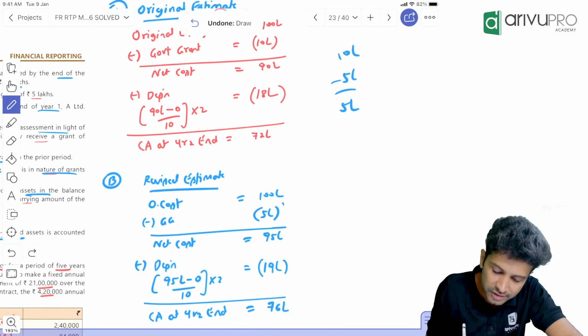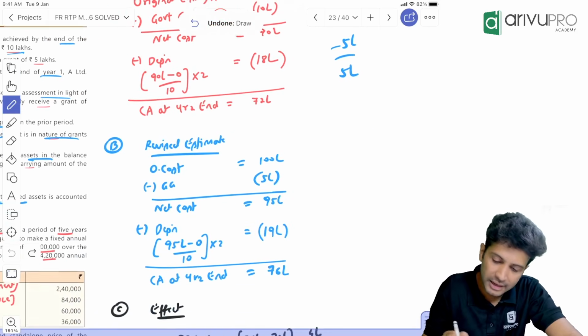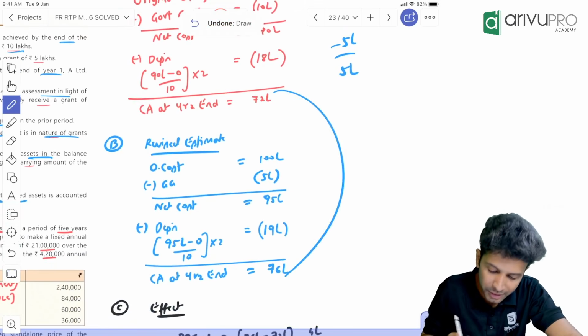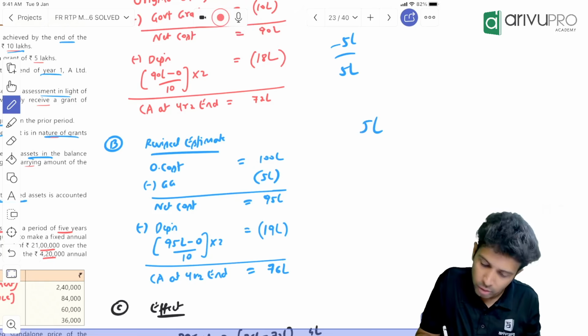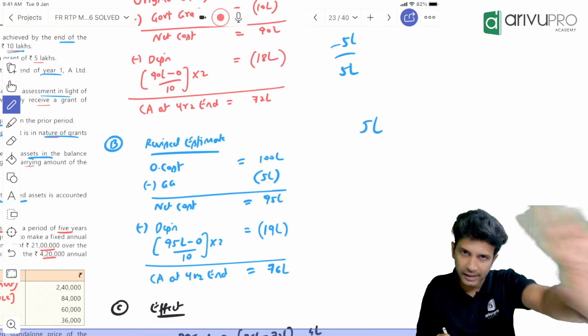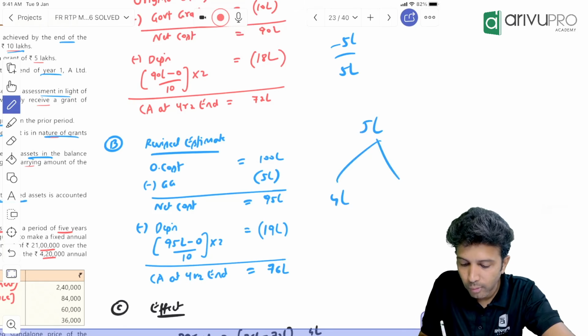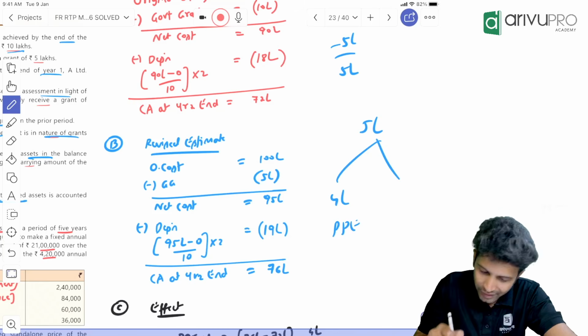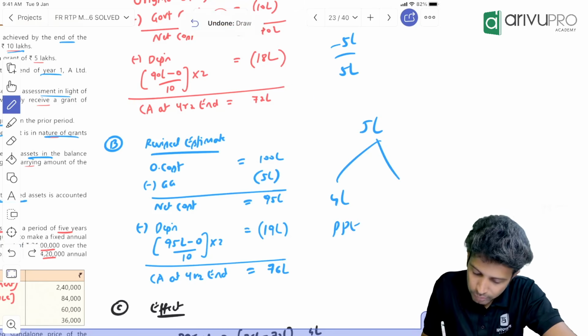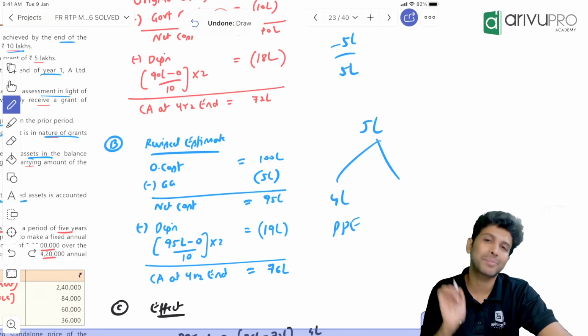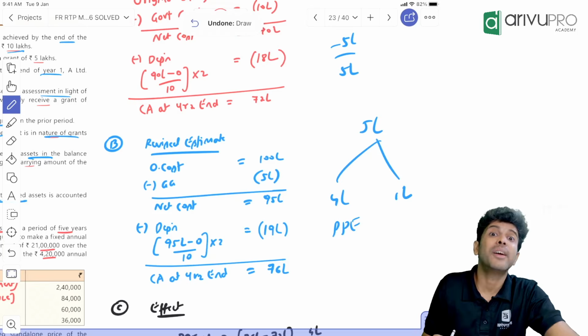Because if the original estimate was taken as 5 lakh, the carrying amount would not have been 72, it would have been 76. So out of this 5 lakh, total grant you have to adjust is 5 lakh, correct? But out of this, 4 lakh you'll adjust with PP. Why? From 72, the carrying amount of PP would have become 76. So only 4 lakh you'll adjust with your PP. So what about that 1 lakh?